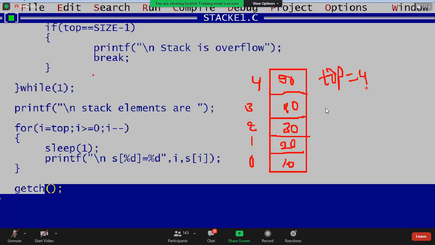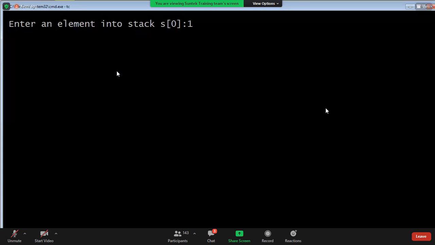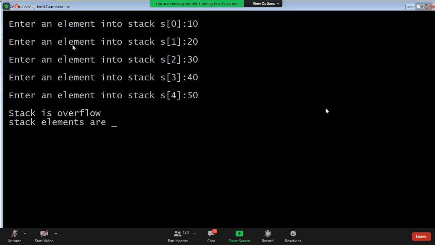Top is how much? Top is 4, guys. That element first, S of which element will be displayed? S of top. What is S of top? This 50 will be displayed. Next, i minus minus. Then one by one will be deleted. Then all elements will be printed, guys. Now check it. Insert the elements 10, 20, 30, 40, and 50. Now see the elements, stack overflow. Stack elements are S of 4, S of 3, S of 2, S of 1, and S of 0. Last in first out. First 50 comes, then 40, 30, 20, 10.